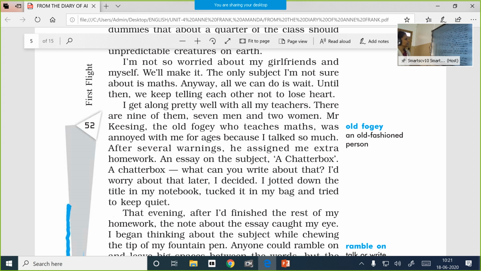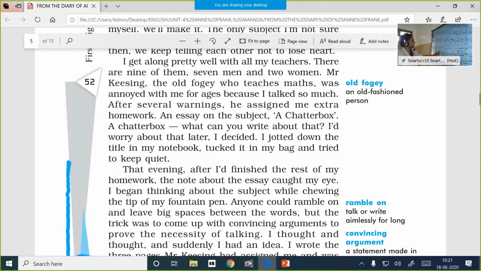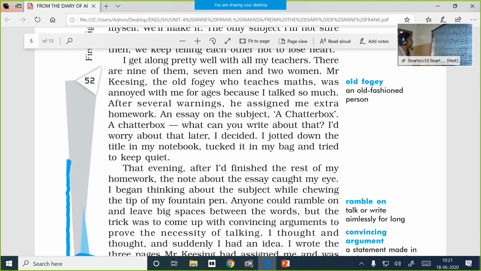I get along pretty well with all my teachers. There are 9 of them, 7 men and 2 women. Mr. Keesing, the old fogey who teaches maths, was annoyed with me for ages because I talked so much. After several warnings, he assigned me extra homework, an essay on the subject, a chatterbox. A chatterbox? What can you write about that? I'd worry about that later, I decided. I jotted down the title in my notebook, tucked it in my bag, and tried to keep quiet.